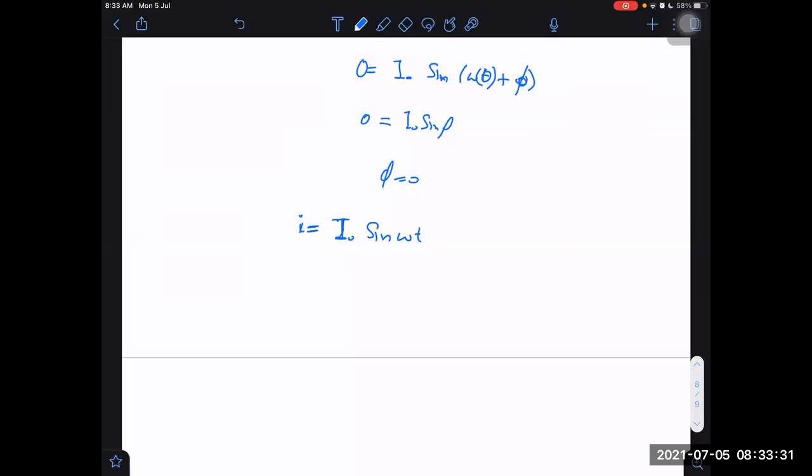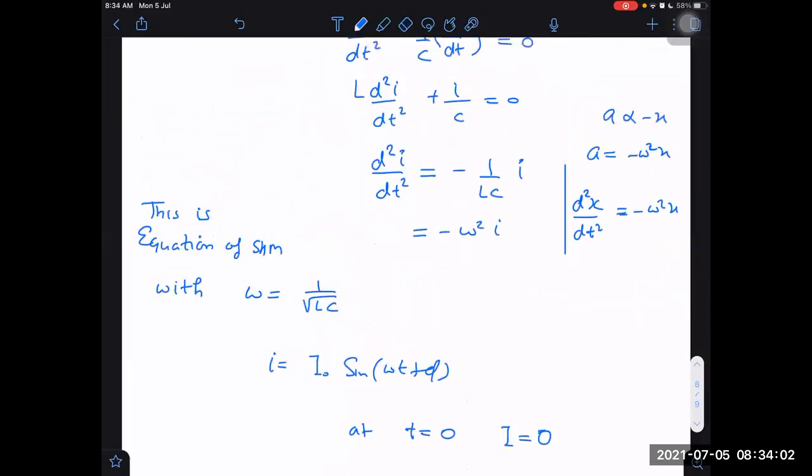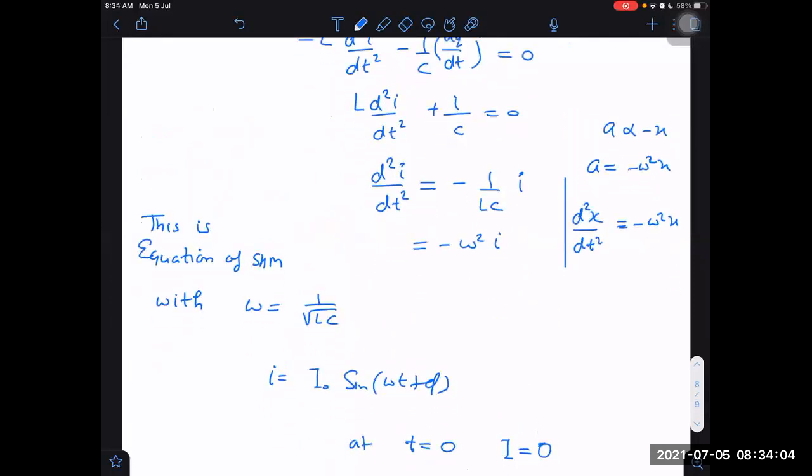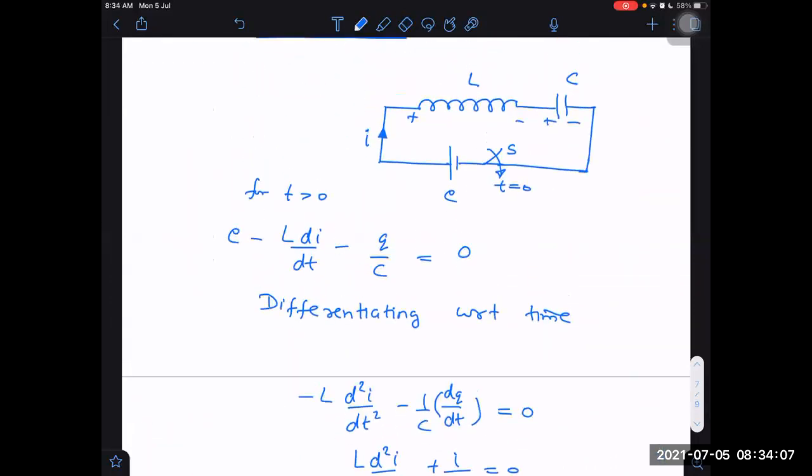How do you get the omega? You remember in the case of SHM equations, how do you get that? One very simple way is equilibrium. At equilibrium, we know k into x is equal to mg, right? At equilibrium, the forces will be balanced, or the net force across the spring will be 0. Sir, conserving energy also will give us, I think. If I conserve energy, I will get the maximum current, I think.